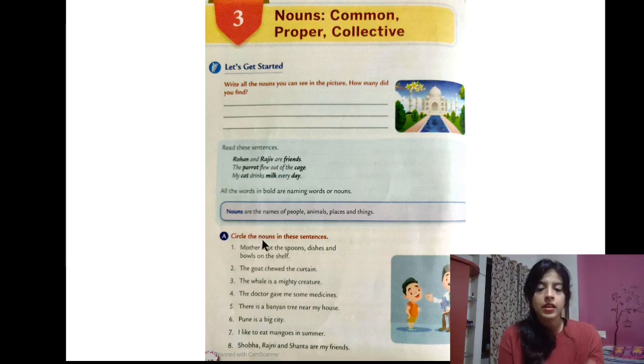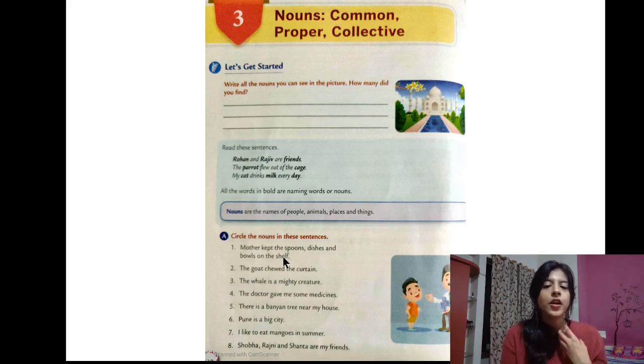We have to circle the noun. Mother kept the spoons, dishes, and bowls on the shelf. So there are many nouns in this. All are common nouns. Spoons, dishes, bowls, and shelf. What are these? These are names of things.